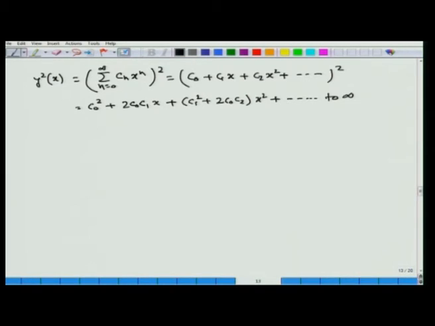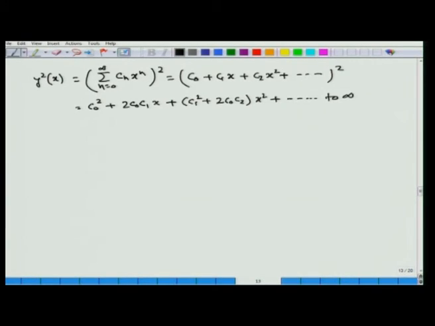So, if you just compare with the previous discussion, d0 is now equal to c0 square, d1 is equal to 2 c0 c1, d2 is equal to c1 square plus 2 c0 c2, and so on. So, this relation between d0, d1, d2, d3 and so on can be obtained in terms of c0, c1, c2 in the cases where the nonlinear function involved with the nonlinear integral equation is of the form y to the power n x. In other cases, it is very difficult to find this type of relation between d j's and c i's.